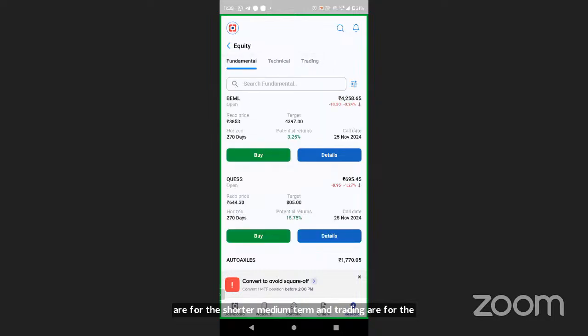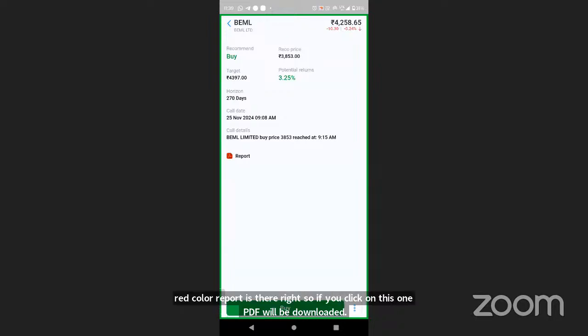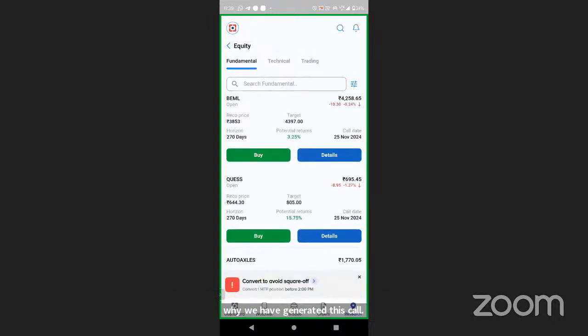I go to the fundamental. The first call is BEML. If I click on the blue detail button, I will be able to see the further details, and there is a red color report. If you click on this, one PDF will be downloaded with the rationale: why you should invest in this stock, why we have generated this call. So everything is available.